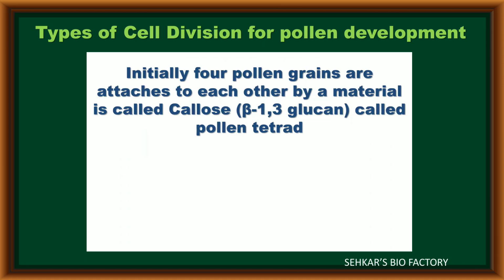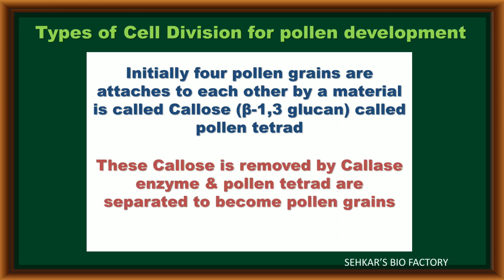After completion of these meiosis divisions, the microspores are still attached to each other because between these microspores, a material called callose is present. The chemical nature of this callose is beta-1,3-glucan. Due to this callose, the four microspores are still attached to each other. Now it is called a pollen tetrad.